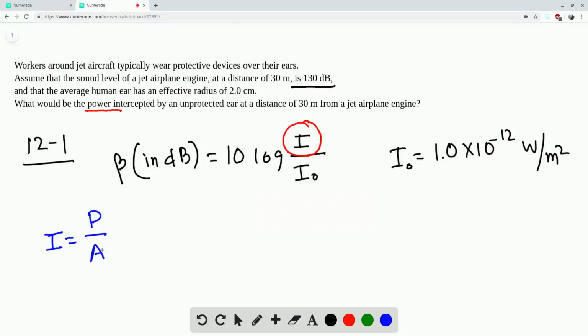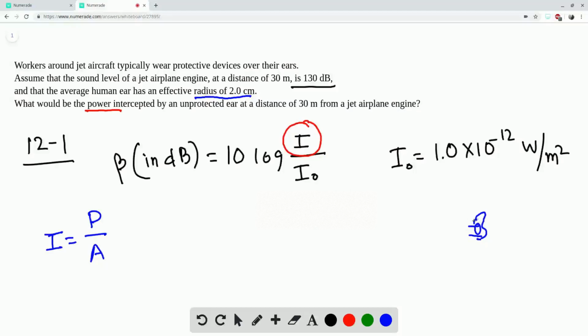Now, for our case, if this is the human ear and we are given the radius of the ear, then if the sound wave is spreading equally in all directions, we only deal with the area of the human ear, because that's where the ear is able to hear the sound.